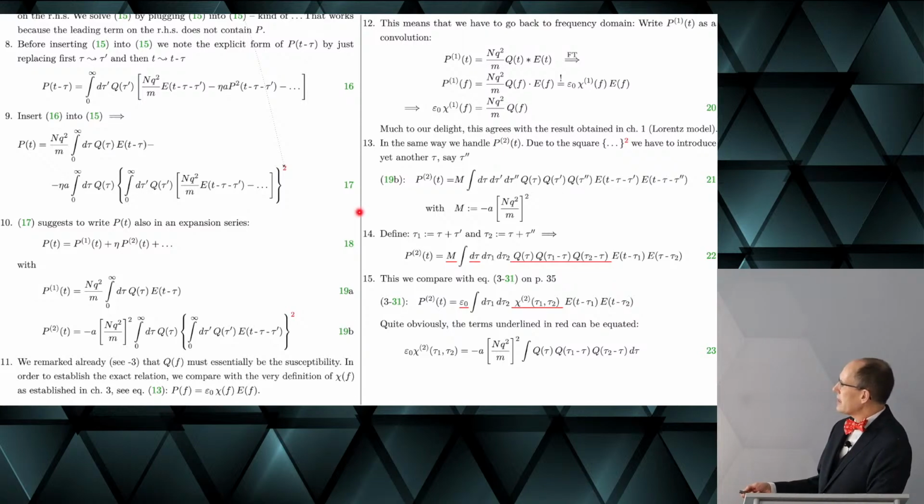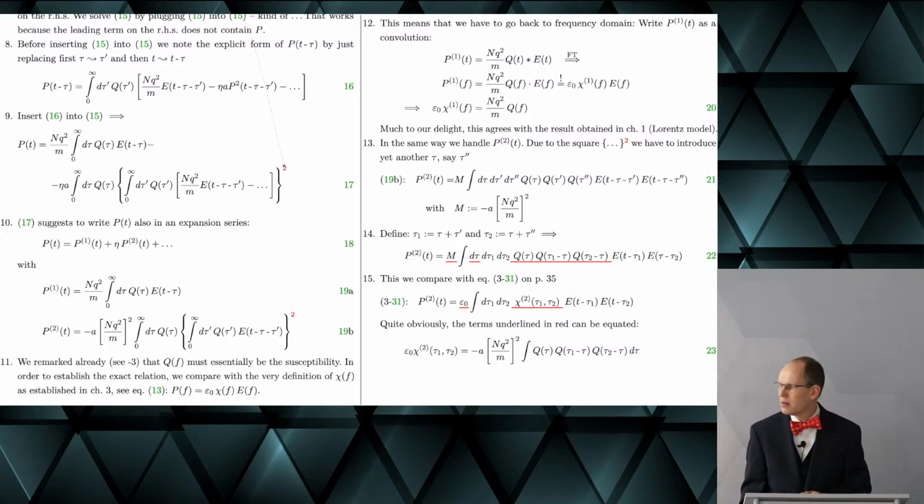Okay, now we can do the same thing for the second order polarization. And of course, it looks more ugly. But if you look at nonlinear response functions, then you also see this mirrored here. And with a few variable changes, we can write it in this way, such that we find here the second order susceptibility, and we actually find an expression for that.